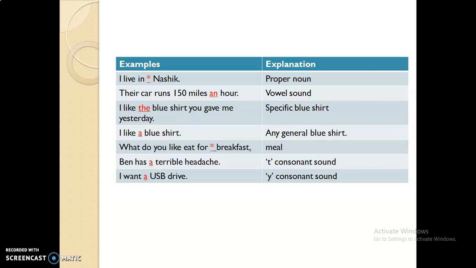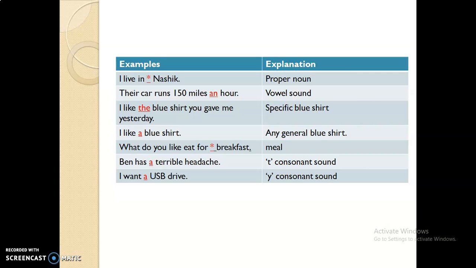Here we are talking about a specific blue shirt that somebody gave me yesterday. But in the next sentence, I like a blue shirt, any general blue shirt, any blue color shirt I like. Okay, so this is the difference between using a and the.